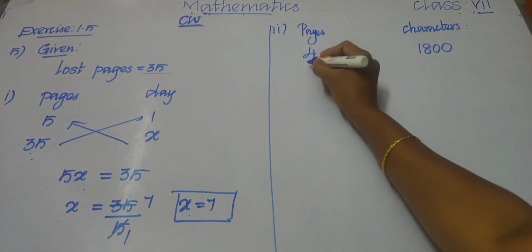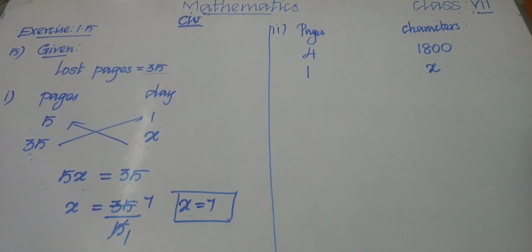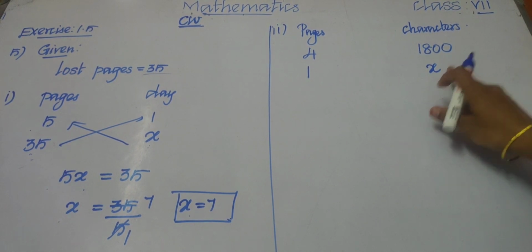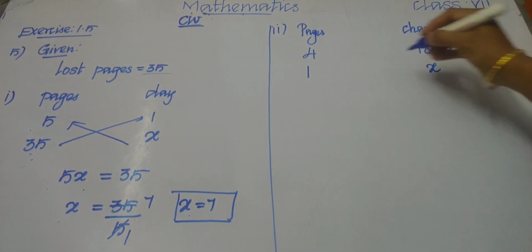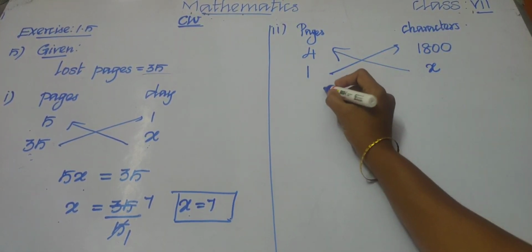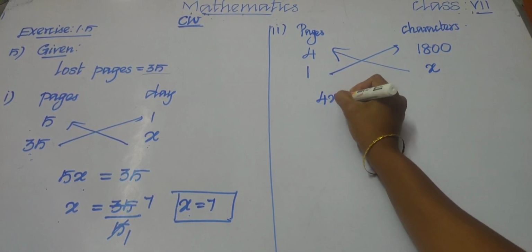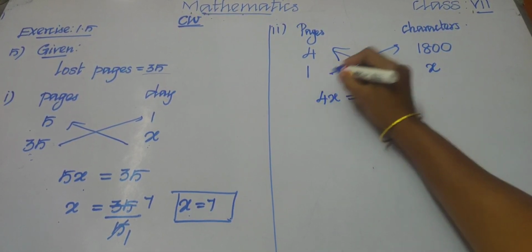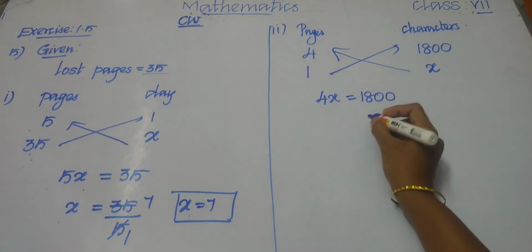Okay, children, so let us write 1. For one page we need to find how many characters. We don't know how many characters there are in one page, so we can cross multiply. So x into 4, we can write 4x. 4x equal to 1 into 1800, what will you get? 1800.